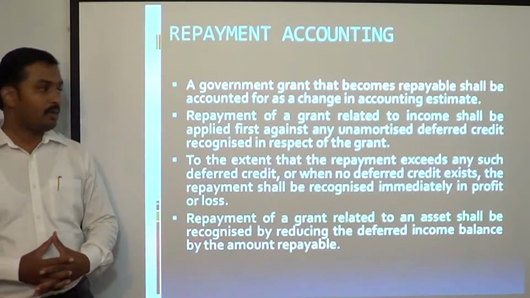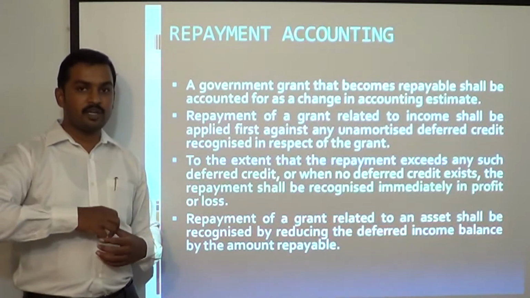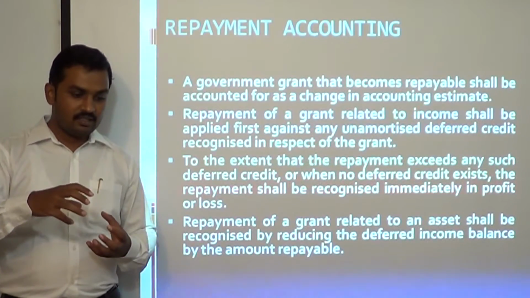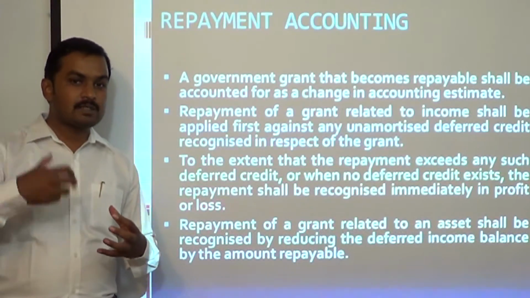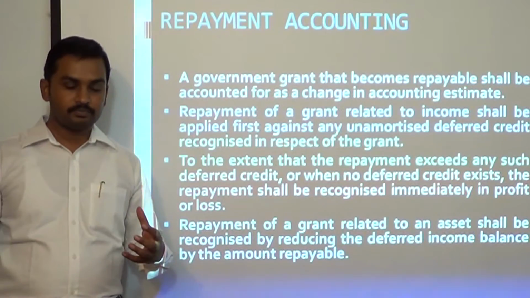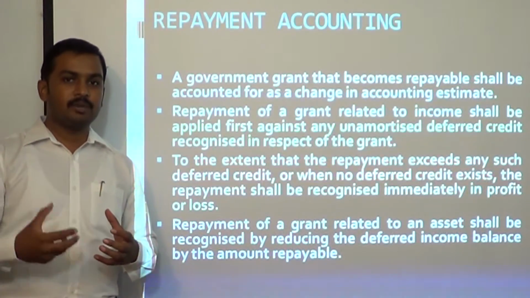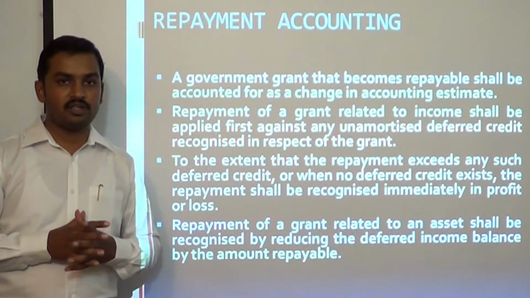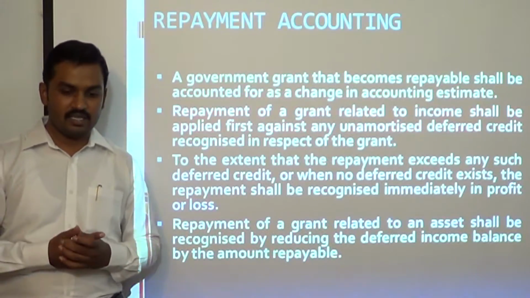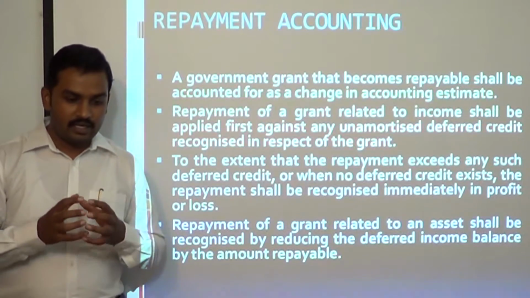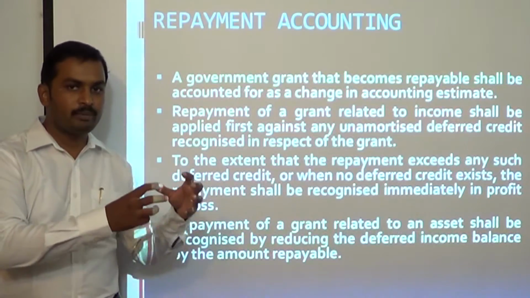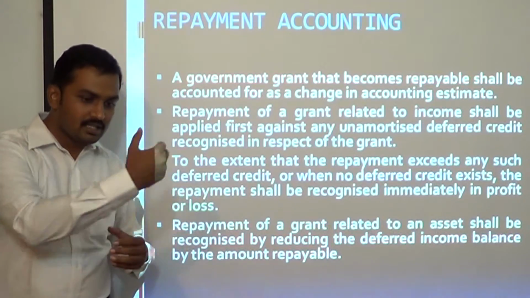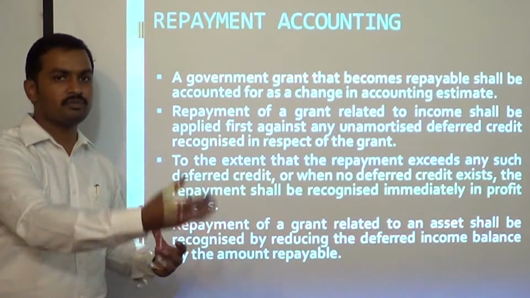Let's start. Repayment accounting. Suppose a government grant has become repayable. How do you deal with the accounting is the question. See, if the grant related to some revenue expenditure earlier. How do we deal with government grant relating to revenue expenditure, or government grant relating to income items? Example, let us say the government has given you a grant and you are expected to do some environmental protection. Let us suppose you have received a grant and you are expected to incur some costs for environmental protection or to do some forestry activity.